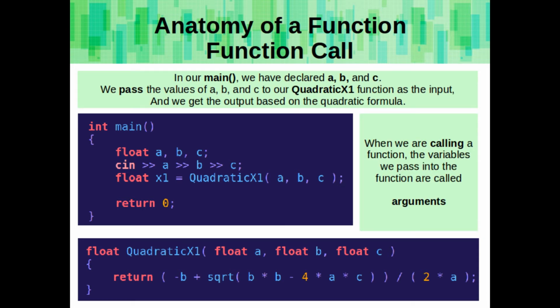In our main, we have declared a, b, and c as variables. We pass the values of a, b, and c into our quadratic x1 function as the input, and we get the output based on the quadratic formula.